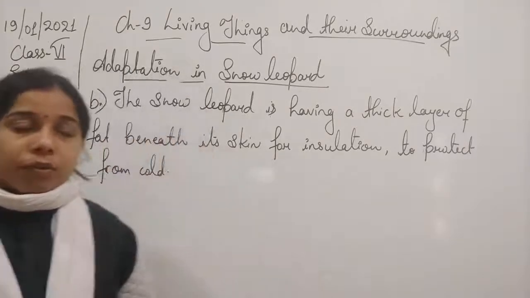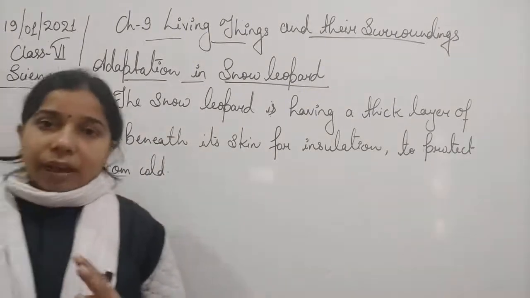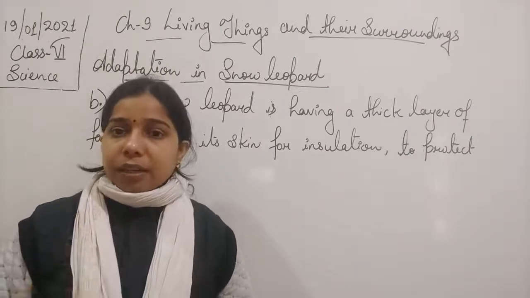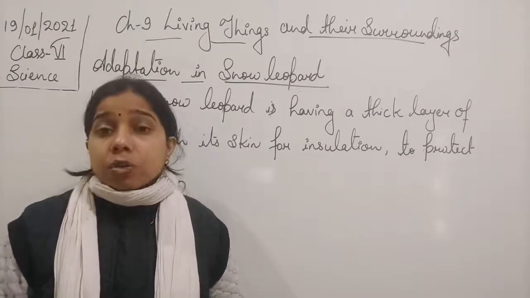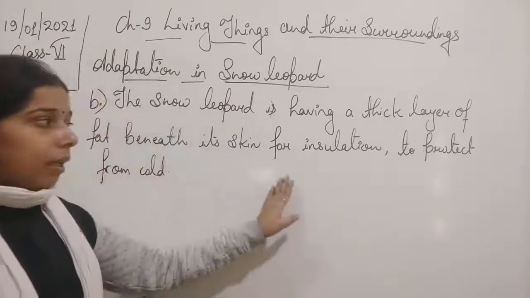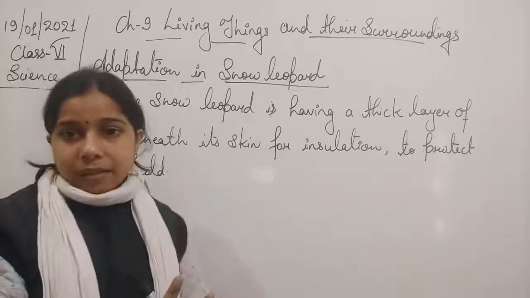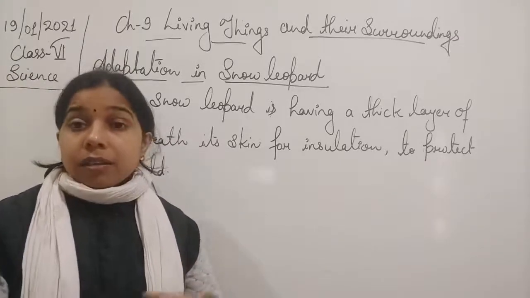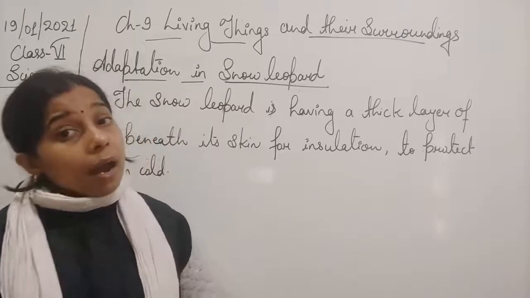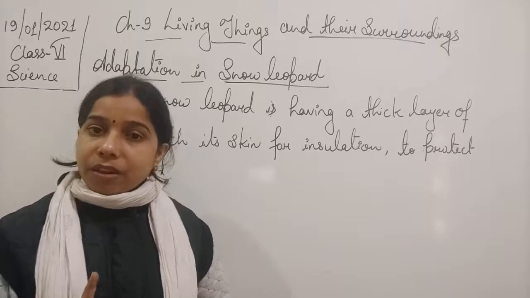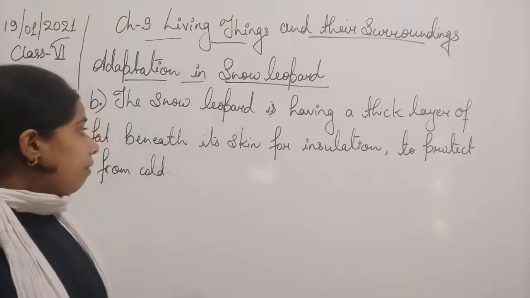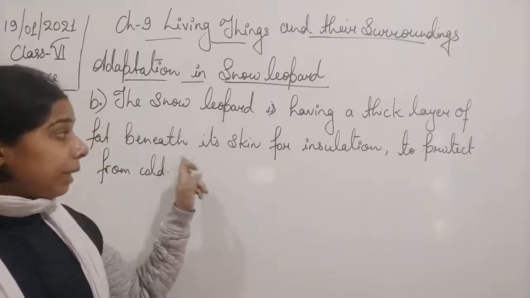Like if you are wearing a sweater, the heat generated in your body inside the sweater is not allowed to come outside. The same thing happens here. There is a layer of fat, and the heat which is present inside the body, it does not allow to come outside. This is the basic function, and that is why here it is written that a thick layer of fat is there which is present beneath its skin.